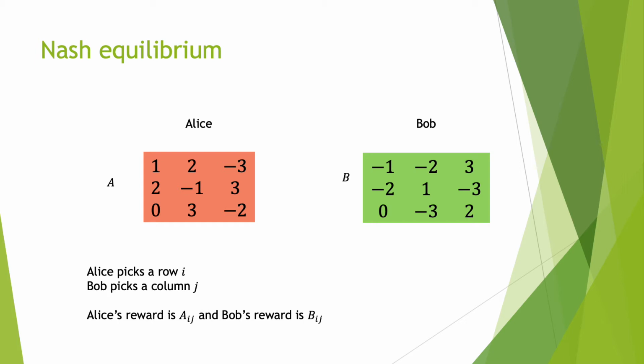For instance, if Alice picks the second row and Bob picks the second column, Alice will get a payoff of -1 and Bob will get a payoff of 1. Note that this game depicted is a zero-sum game, which will be important later in the analysis.